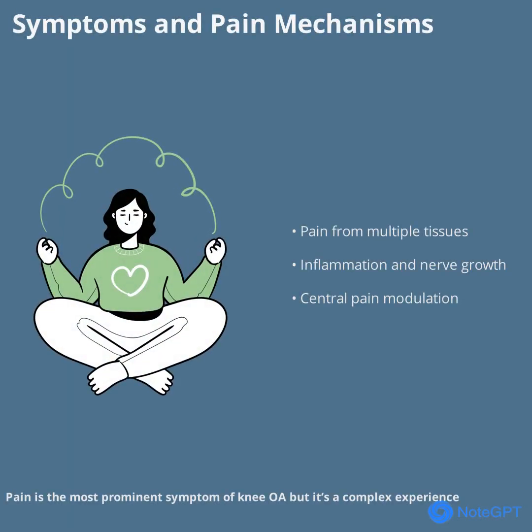Pain is the most prominent symptom of knee OA, but it's a complex experience. Pain can arise from multiple tissues in and around the knee, driven by inflammation, nerve growth, and biochemical changes. Central mechanisms in the spinal cord and brain also modulate pain, sometimes making it worse even when joint damage is mild. Understanding these pain pathways helps guide more effective, individualized treatment strategies.